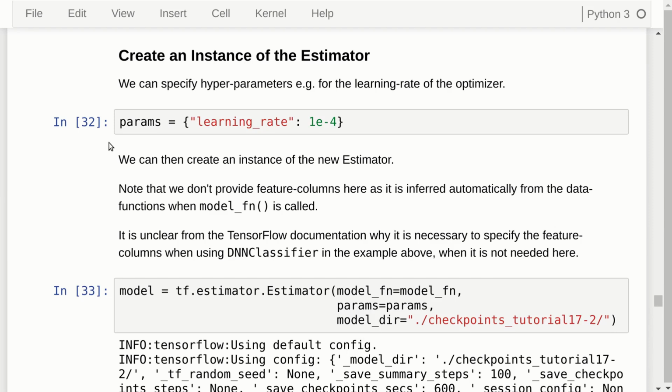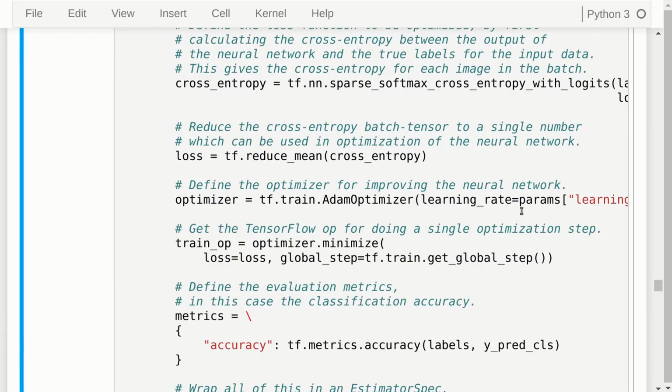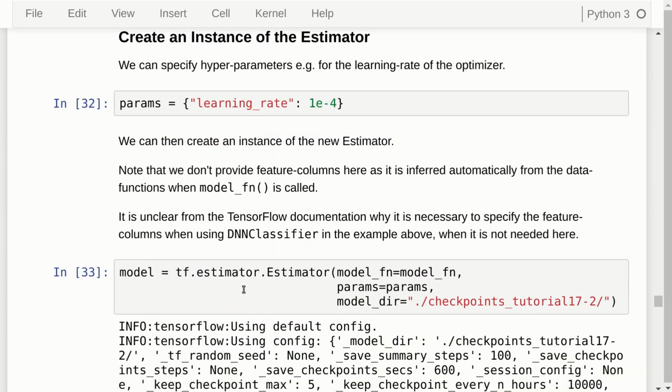and first we define the parameters that we want to use, and we just had the learning rate, and this is pulled out again up here in the model function where we create the optimizer right here. And this model function is then passed to the estimator class, and it will call this function whenever it needs to recreate the model. And you can insert print statements into the model function, and you will see that it is called every time, for example, we call the prediction.